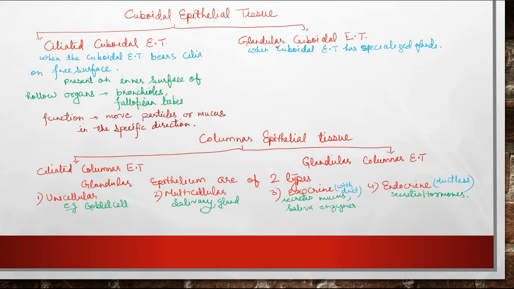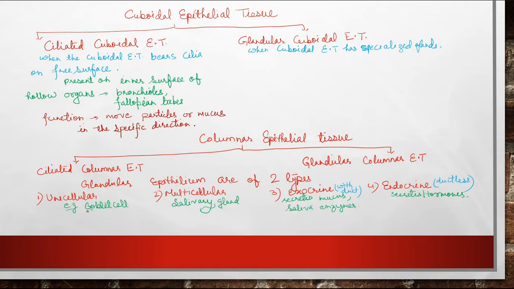Now, when glands are present in the cuboidal tissue, it is known as glandular cuboidal tissue, and they are involved in the secretion of substances like hormones, enzymes, etc. Now, columnar epithelial tissue is also of two types due to the presence of cilia and glands, like ciliated columnar epithelial tissue and glandular columnar epithelial tissue. Glandular epithelial tissue is of two types, unicellular and multicellular, on the basis of the presence of one cell or more than one cell.